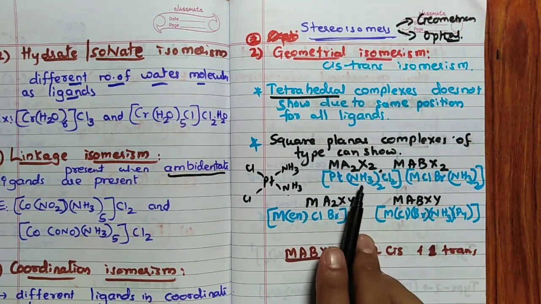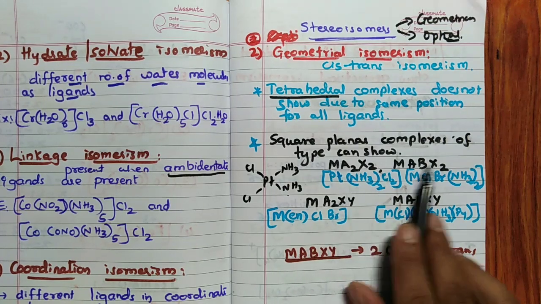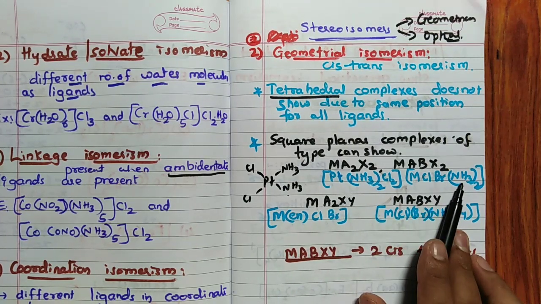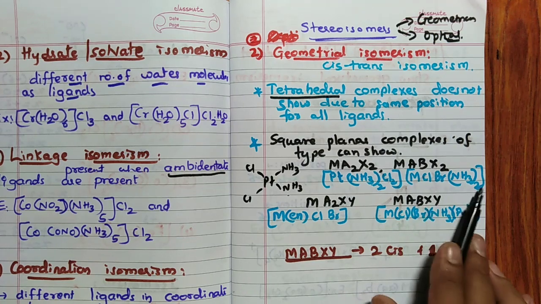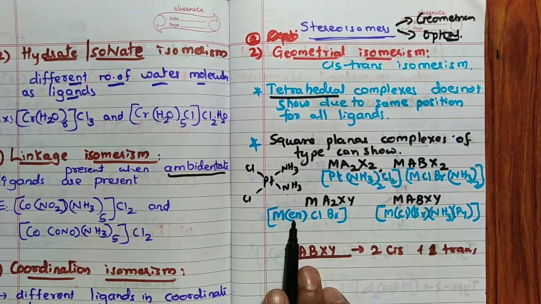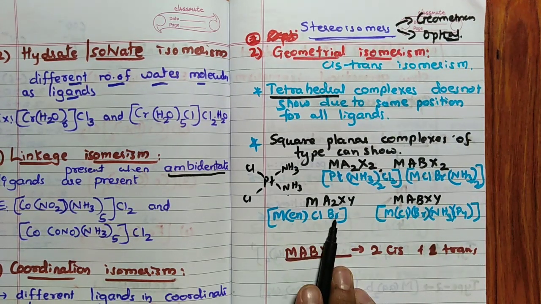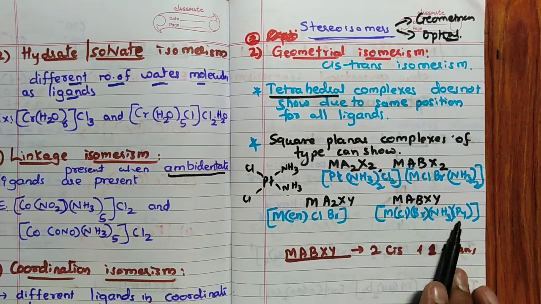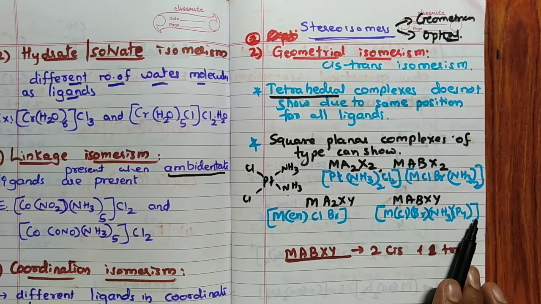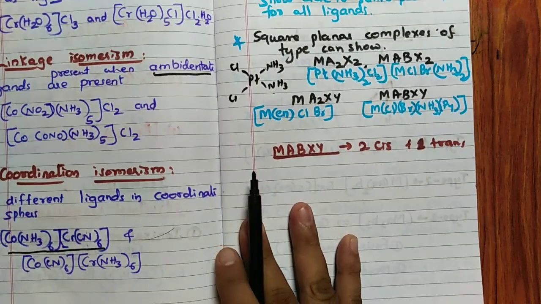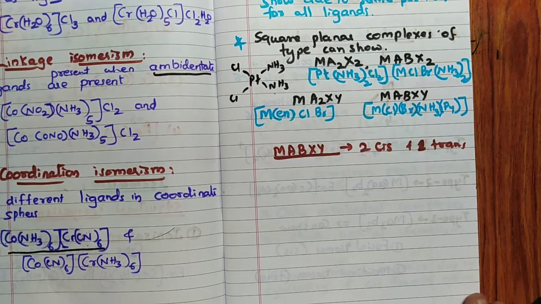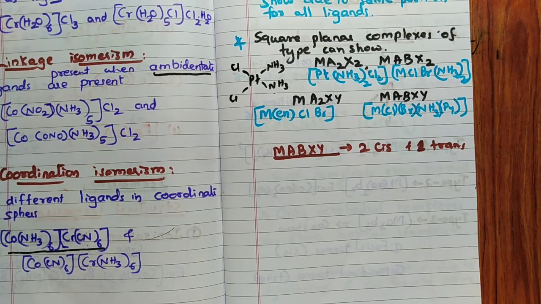See, Ma2X2 type, NH3 twice, Cl2. ABX2 type, ClBr and NH3 twice. Ma2XY, if ethylene diamine is present and ClBr is present. MABXY, all the 4 ligands are present. Once it was asked in CET, hence I will show you how to identify. MABXY type ligands shows 2 cis and 1 trans isomer. Remember, 2 cis and 1 trans isomer. Very important.